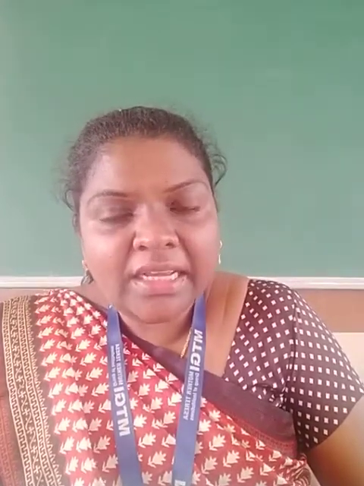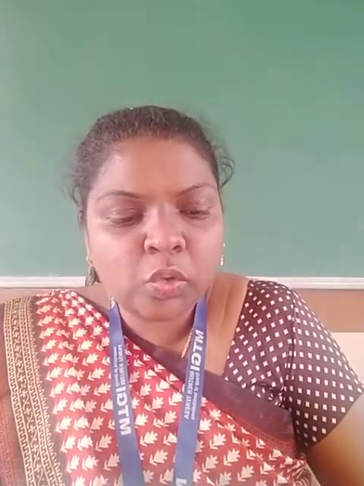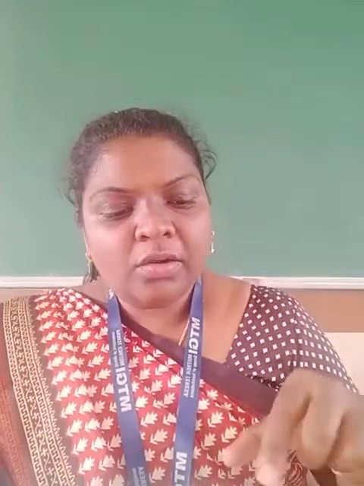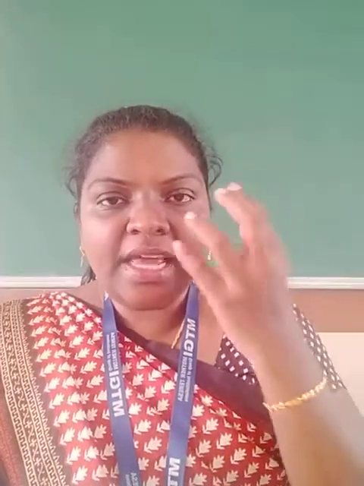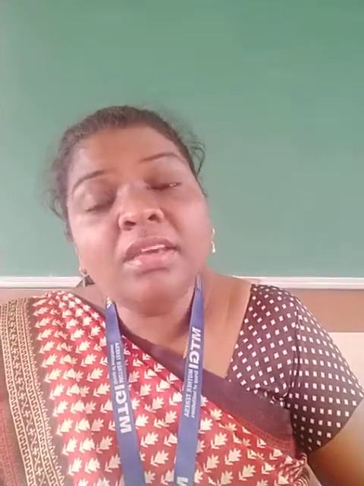First point, light enters through the cornea, which acts like a window. Secondly, the amount of light entering is controlled by the iris and the pupil. Thirdly, the image is then focused through the lens on the retina. In the notes, somebody has written in Malayalam, I have not written that, just read the English version. So when the light enters, there is an image, and the image is focused by the lens on the retina.